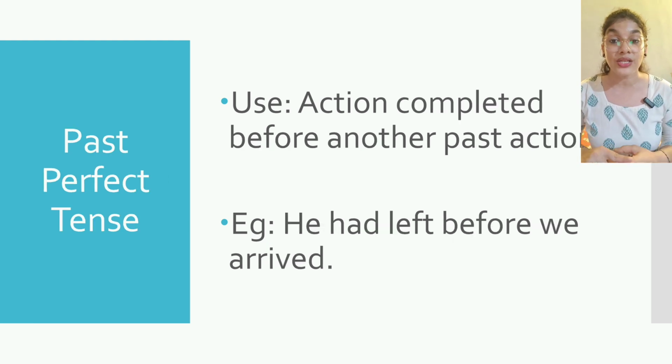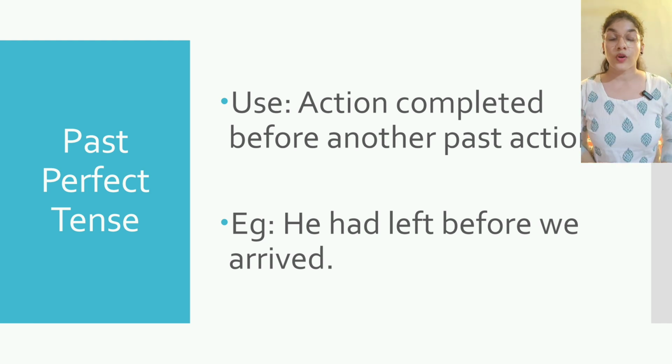Next, we have past perfect tense. Now, it is used to describe an action that was completed before another action in the past. It shows which action happened first among the two past actions. For example, maybe I completed my homework in the past and my father came from office. The first action that was completed was my completion of homework. So it will be: when my father came, I had completed my homework, because that action happened first.